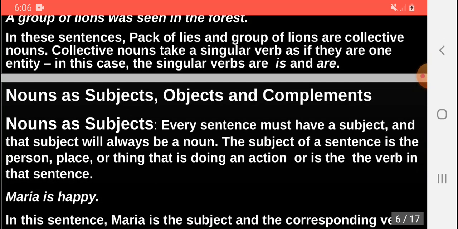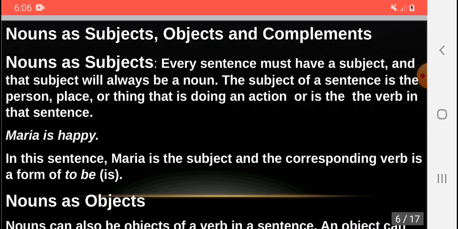Nouns also act as subjects, objects, or complements. Where does noun act as subject? Every sentence must have a subject which performs the action, and that subject will always be a noun. The subject of a sentence is a person, place, or thing that is doing an action or is the verb in that sentence. For example, Maria is happy. In this sentence, Maria is the subject and the corresponding verb is a form of to be, that is.